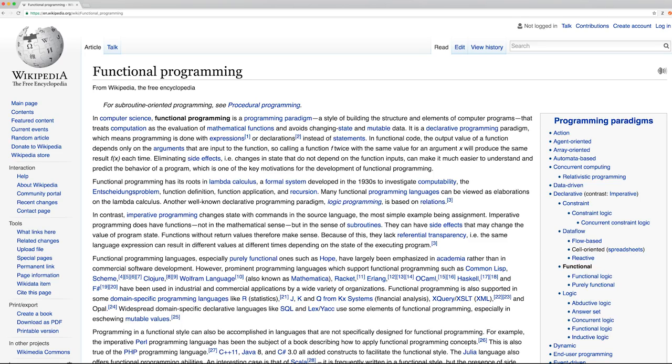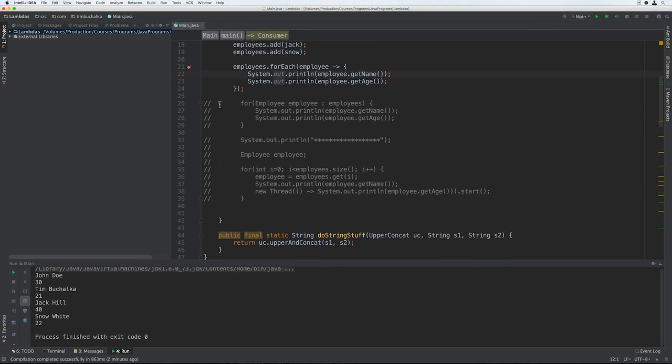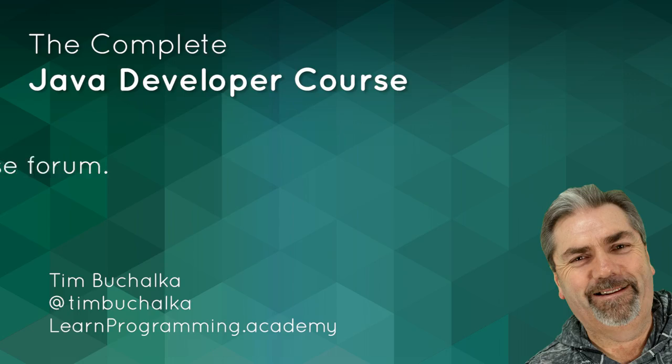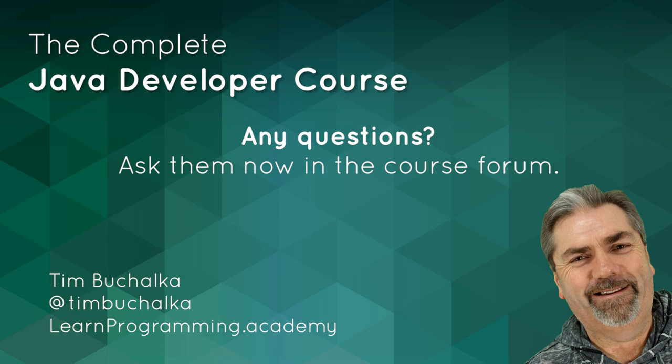But right now, whether to use them or not is up to each developer or an employer's coding standard for that matter. Alright, so that concludes our introduction to Lambda expressions. Next we're going to start taking a look at the java.util.function package. Keep this project open though, the Lambdas project, because we're going to be copying some code from it in the next video. So I'll see you in the next video.